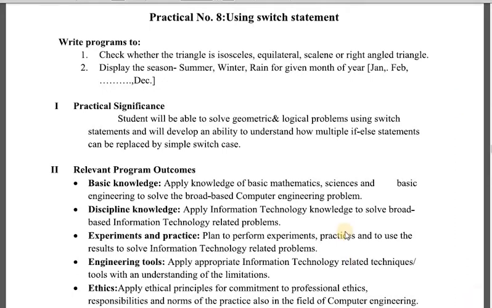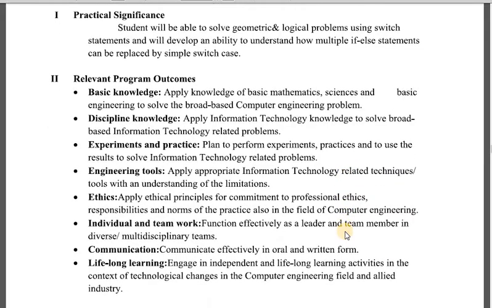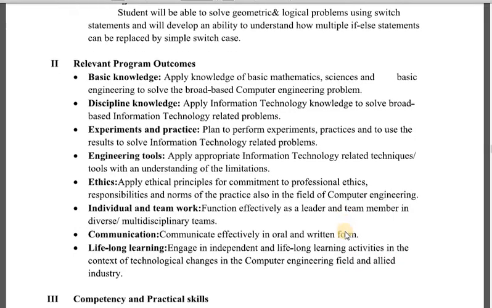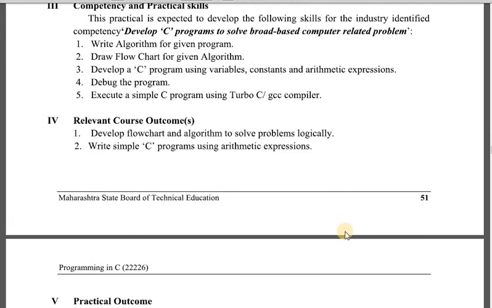Now we will see the relevant CO, relevant PO: basic knowledge, discipline knowledge, experiment and practice, engineering tools, ethics, individual and teamwork, communication, lifelong learning. These are the relevant PO of this practical. Now we will see the relevant CO.